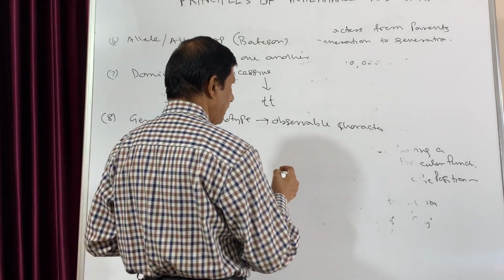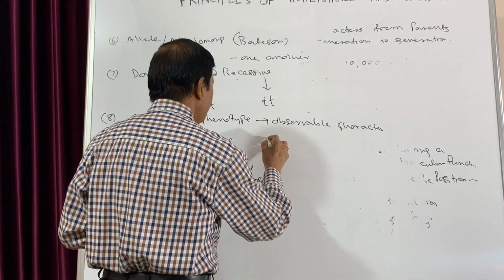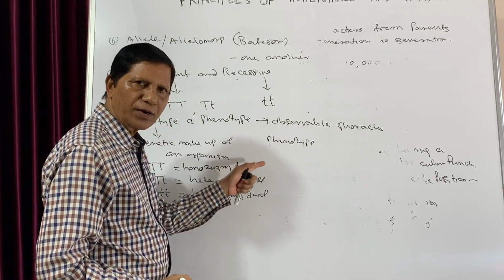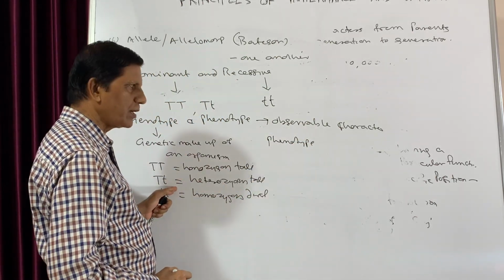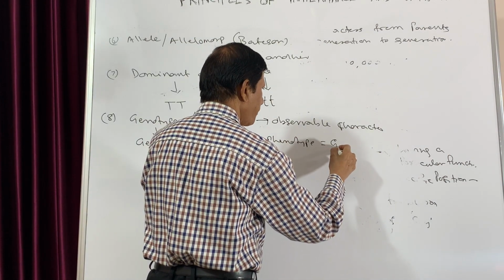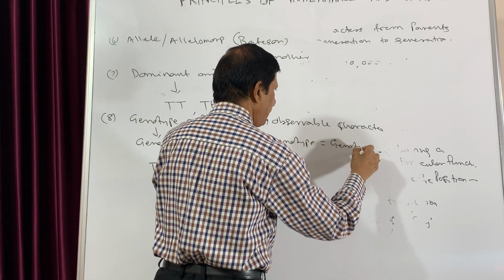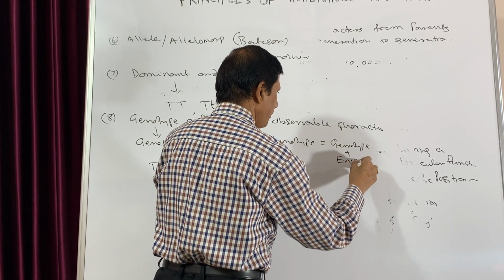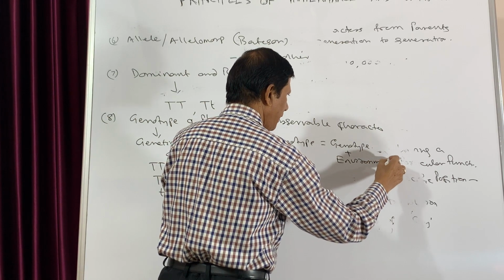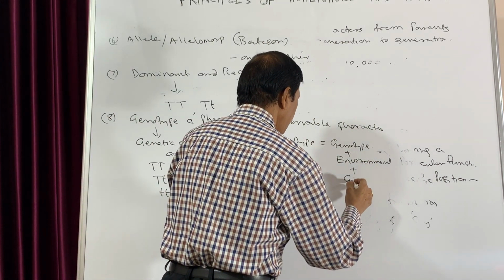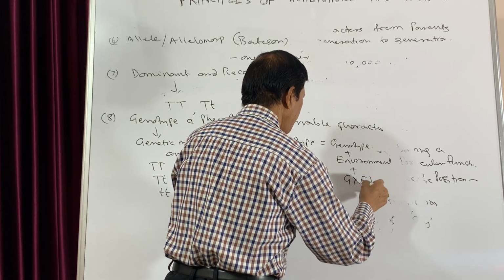But again, one important thing is the phenotype. What will be the phenotype of the organism? That depends upon the genotype. So phenotype is equal to genotype plus environment, because environment also has influence, plus the interaction between genotype and environment.